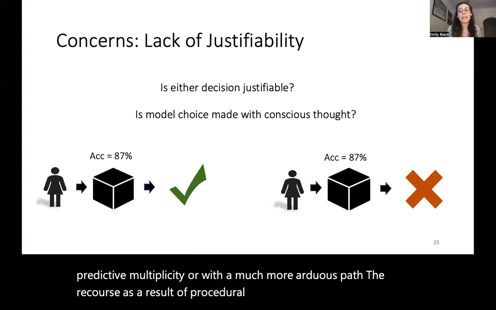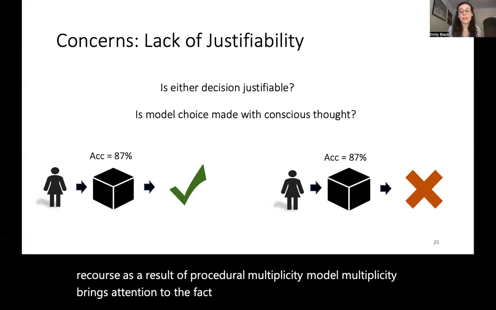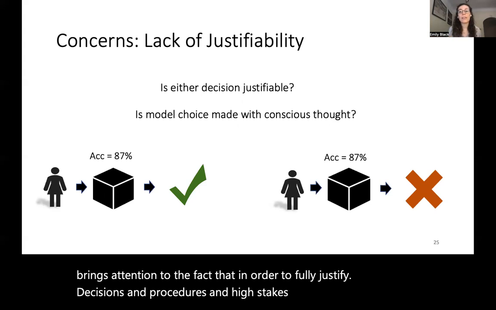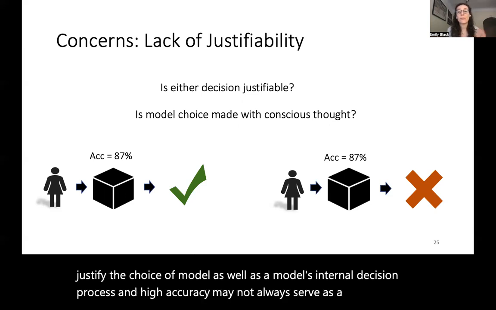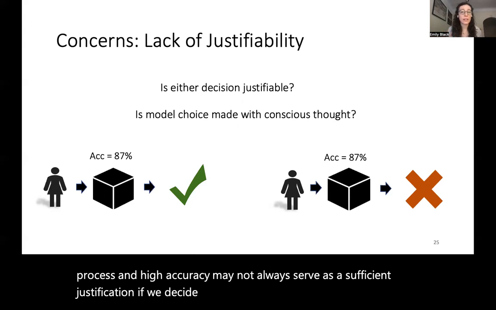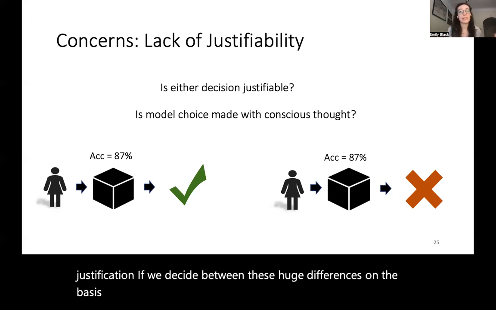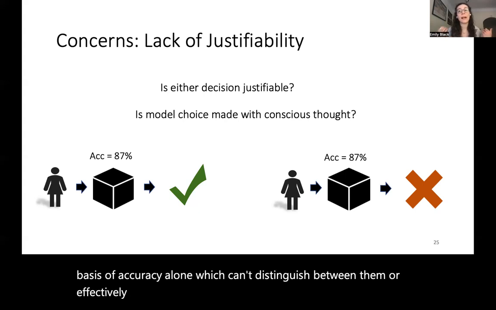Model multiplicity brings attention to the fact that in order to fully justify decisions and procedures in high stakes contexts, we have to justify the choice of model as well as a model's internal decision process. And high accuracy may not always serve as a sufficient justification. If we decide between these huge differences on the basis of accuracy alone, which can't distinguish between them, we're effectively choosing arbitrarily between outcomes for individuals.